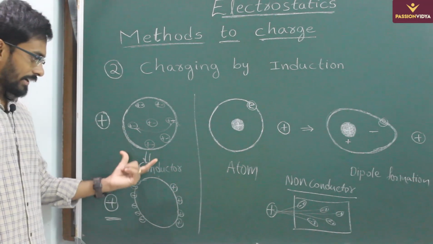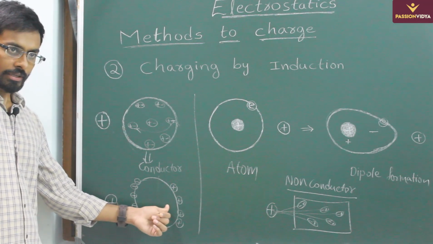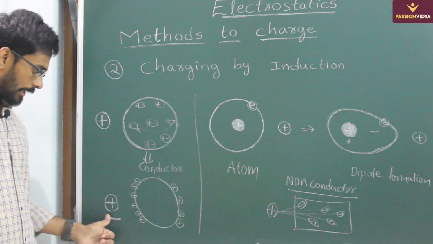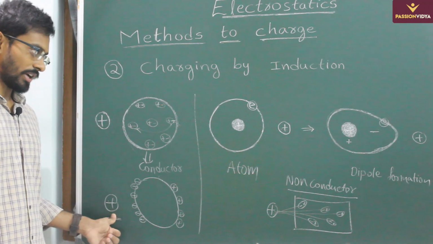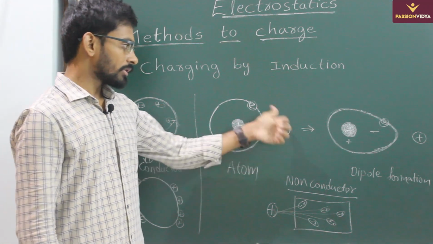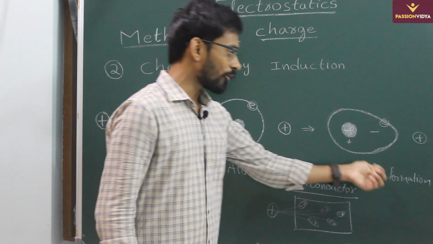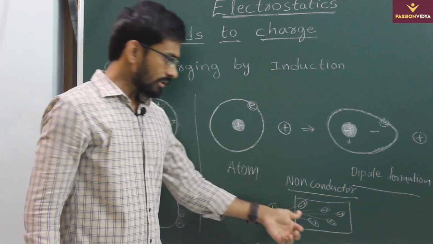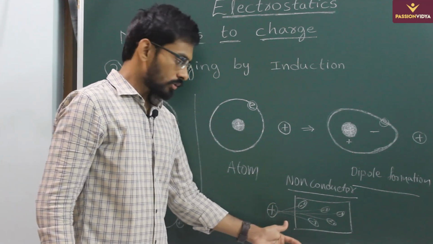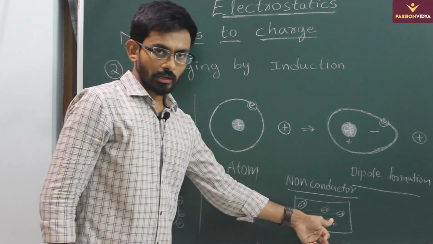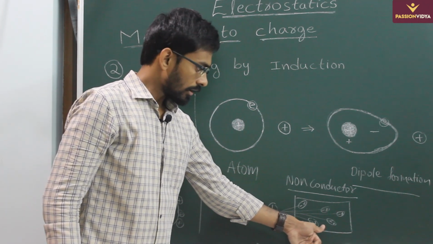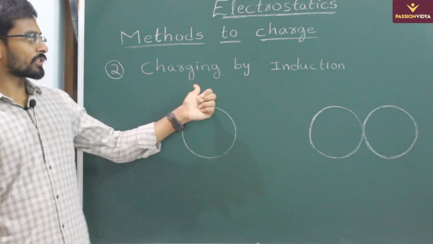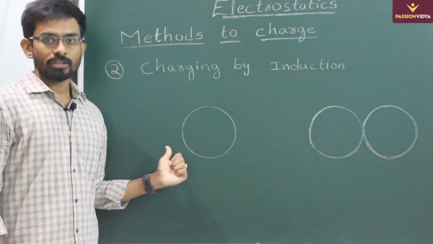Okay. So in case of conductors, the charge distribution takes place such that electrons will be closer to the charge and positive charges will be far away from the positive charge. In case of atom, the orbits get distorted and a dipole formation takes place. And if you consider a non-conductor, in this the electrons cannot move from one end to other end. So what happens here? The atoms get distorted in this, which will be aligned towards the positive charge. So we can use this concept of induction to charge conductors.